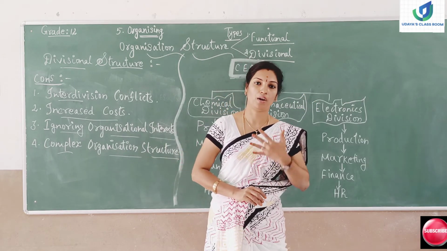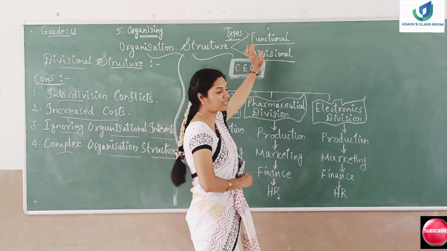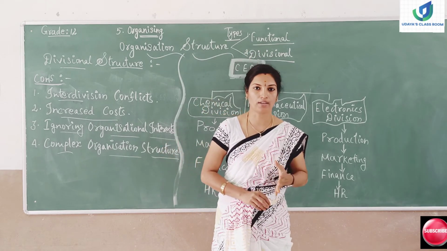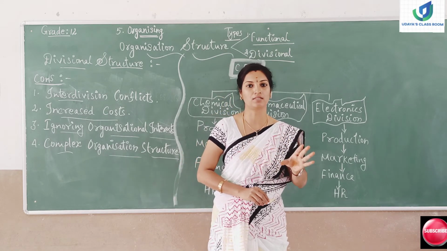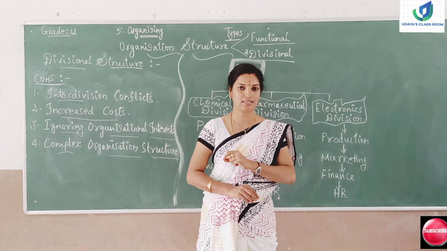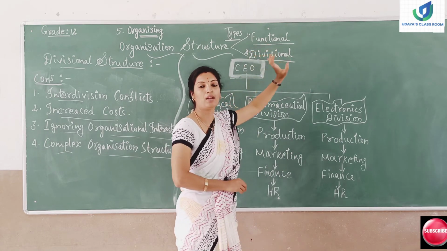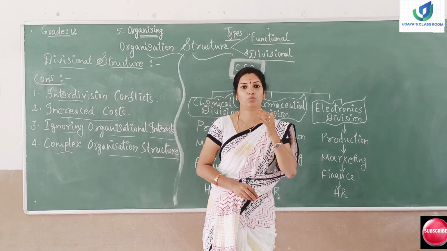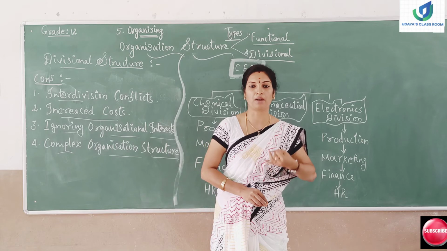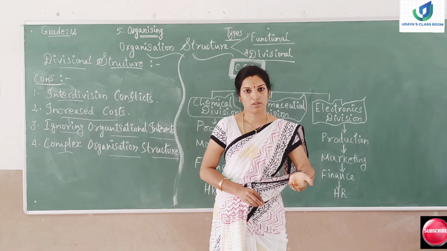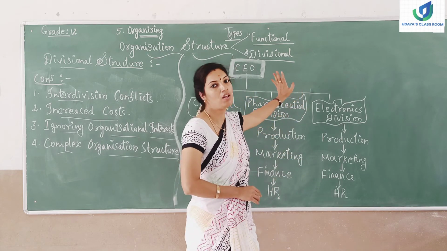Alright, which type of organization structure will be suitable for the organization? For example, the functional structure will be suitable for a large scale organization that deals with a single product. It should not deal with various types of products. If the organization is dealing with a single product, it can opt for the functional structure. Moreover, an organization that prefers to get specialization in functional areas like the production department, marketing department, HR department, department-wise, has to opt for the functional structure.